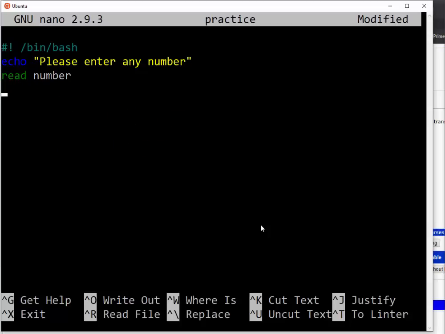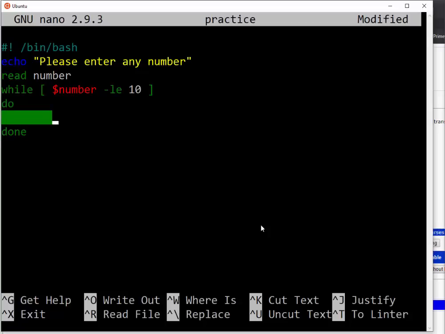Then while the number that has been entered is, for example, less than 10, then do, and this is what we call done.